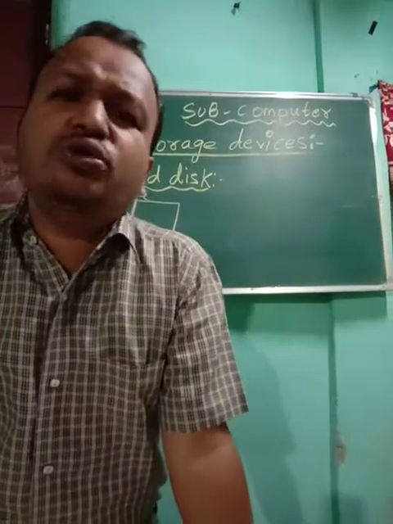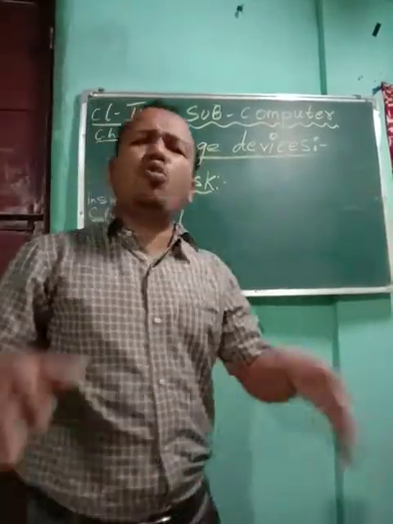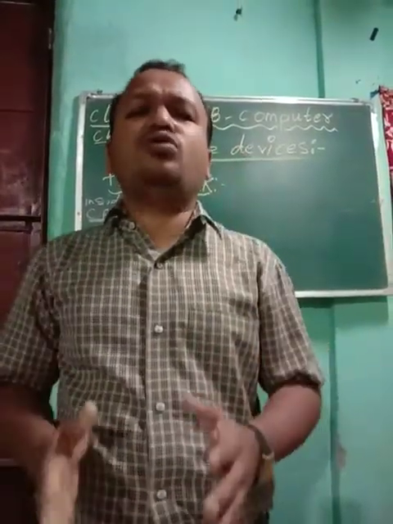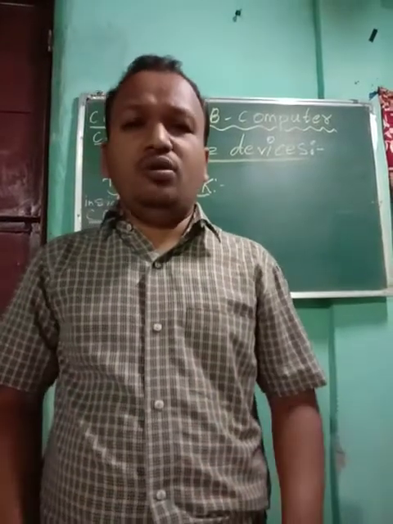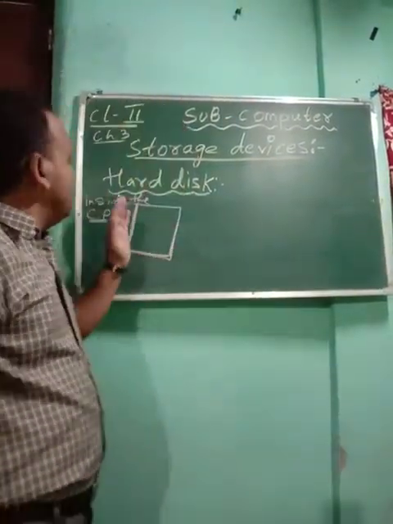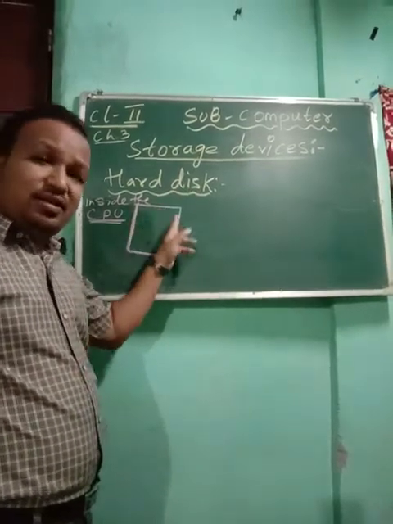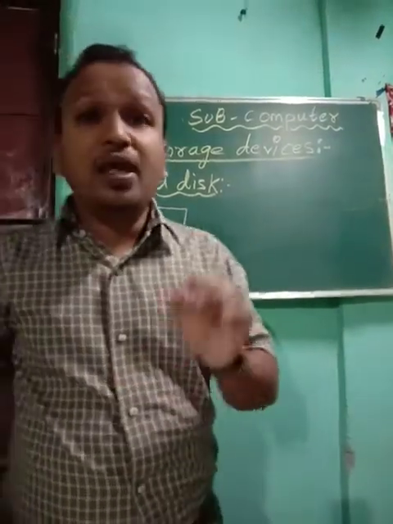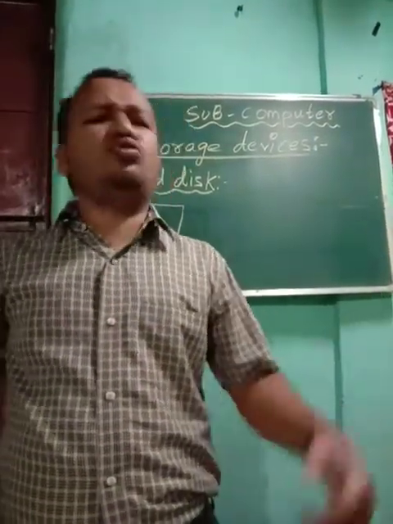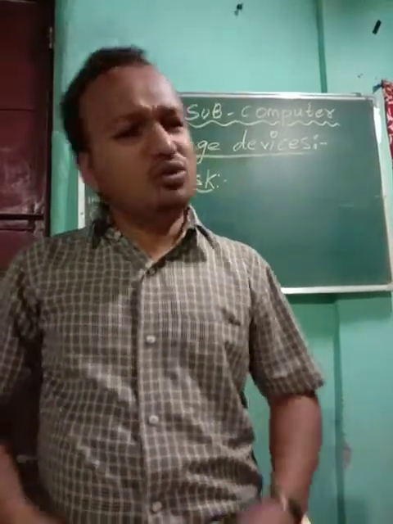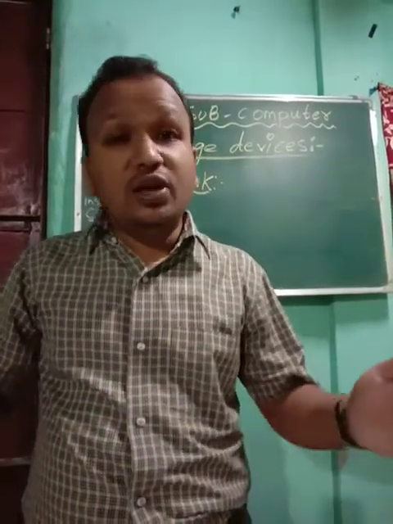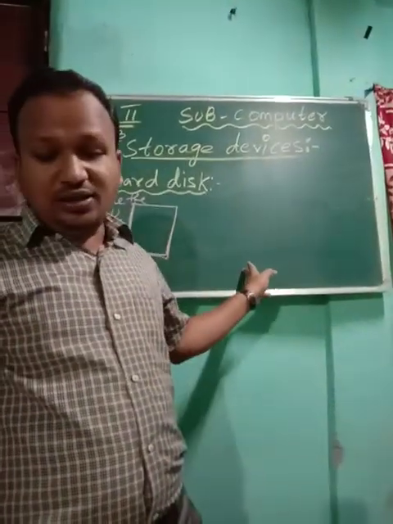It stores a huge amount of data. That means so many songs, so many drawings, so many photos it can store. So it has lots of space. This hard disk is rectangular in shape, fixed inside the CPU, and it can store lots of data. Suppose you want to store games, so many games it can store. If you want to save cartoons and watch them later on, you can save the cartoons also. So this is the function of your hard disk.